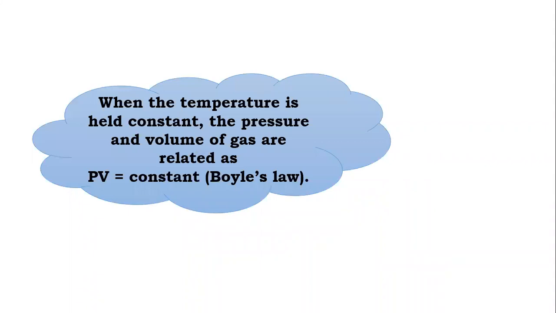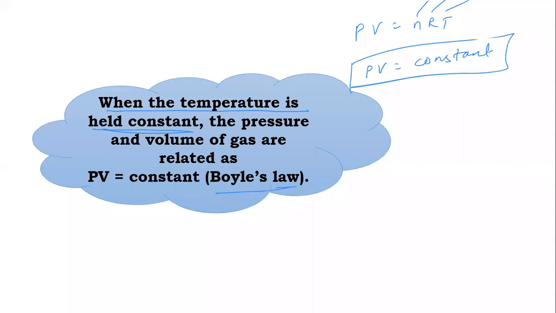Now you remember here, when the temperature is constant. Now here the gas equation is PV is equal to nRT. So when temperature is constant, then we can write PV is equal to, n is constant, R is constant, T is constant, PV is equal to constant. And this is called Boyle's law. Or the same equation we can write as P inversely proportional to V. This is also Boyle's law. You can see here Boyle's law is PV is equal to constant.